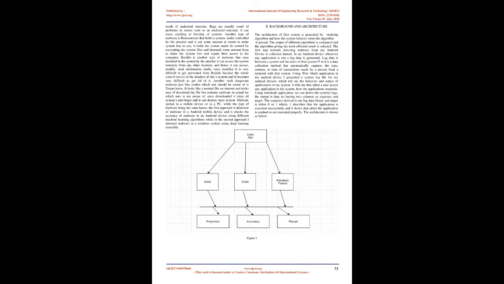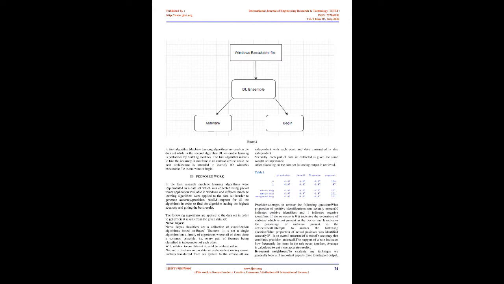2. Background and architecture. The architecture of the first system is generated by studying the algorithm and how the system behaves when the algorithm is passed. The output of different algorithms is compared and the algorithm giving the most efficient result is selected. The first step towards detecting malware on my Android device is collecting the dataset.